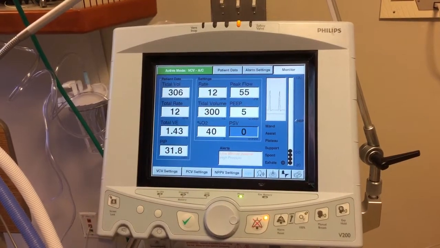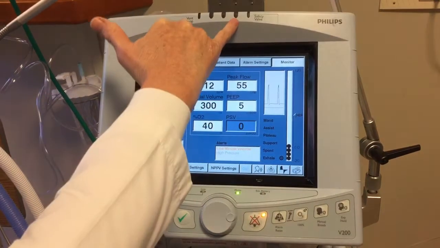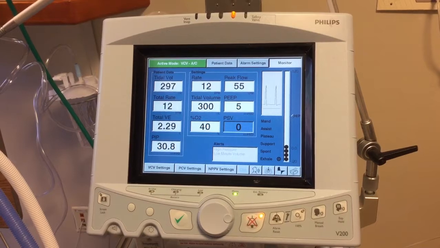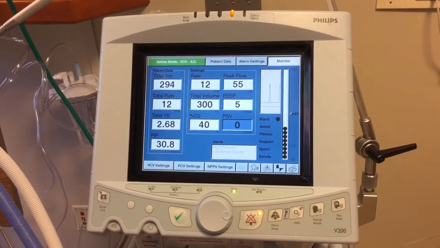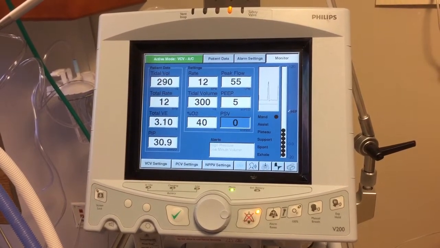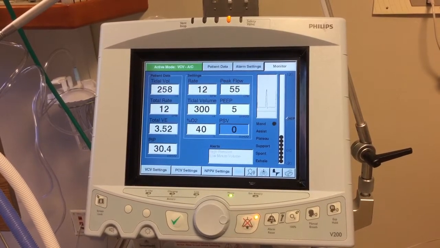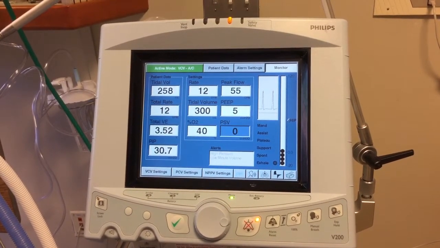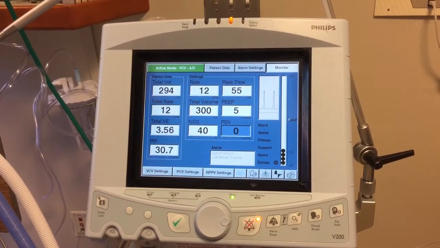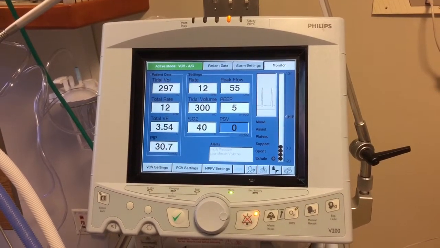Another alarm is the low minute ventilation. If you'll notice, this one is yellow, which means low, and it's flashing yellow. That means it is a lower priority alarm. It's a caution alarm. Whenever you see anything low, it means that the patient is not getting the delivery of what the ventilator is trying to give them. Usually it is a leak in the system or a patient disconnect. It could be a cuff leak, a tracheal leak, where the trach is leaking, or something has come disconnected from the ventilator and there is a leak.